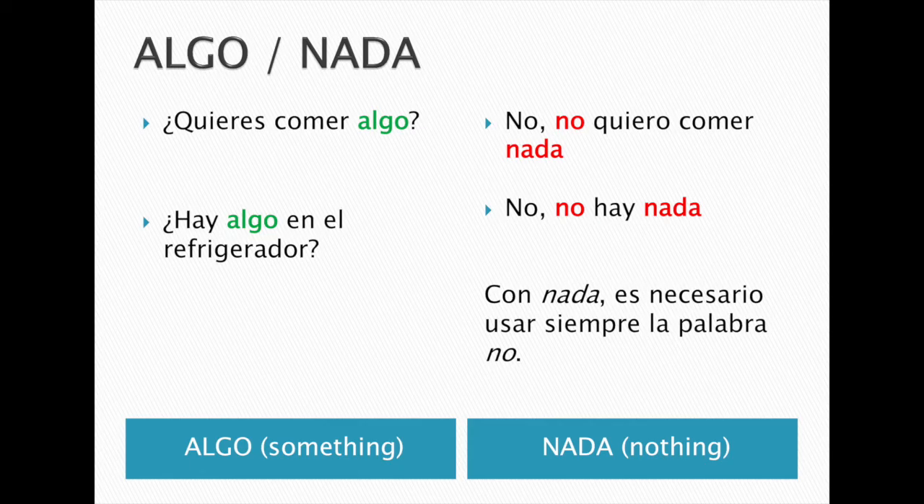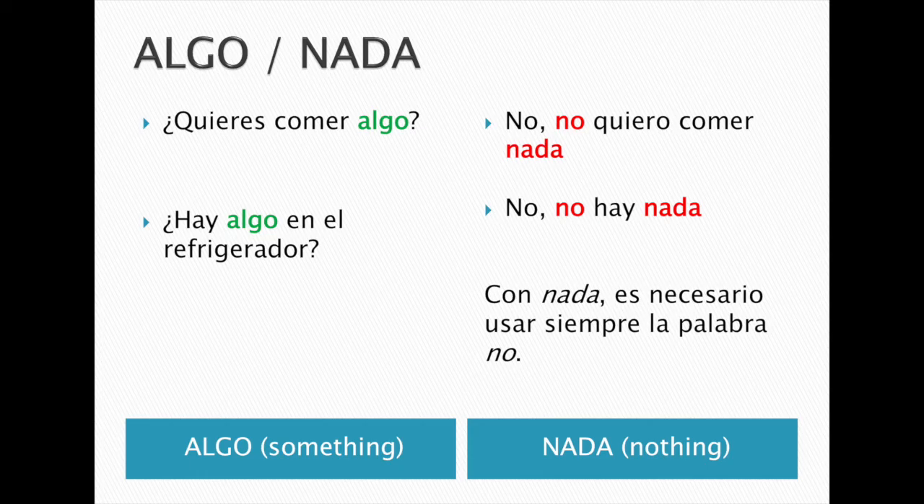¿Hay algo en el refrigerador? Is there anything, is there something in the refrigerator? No, no hay nada. Note that with nada, you will need to use the word no. So we have what in English would be considered a double negative. No hay nada. However, that is the way that it should be said in Spanish. The double negative is correct in Spanish.